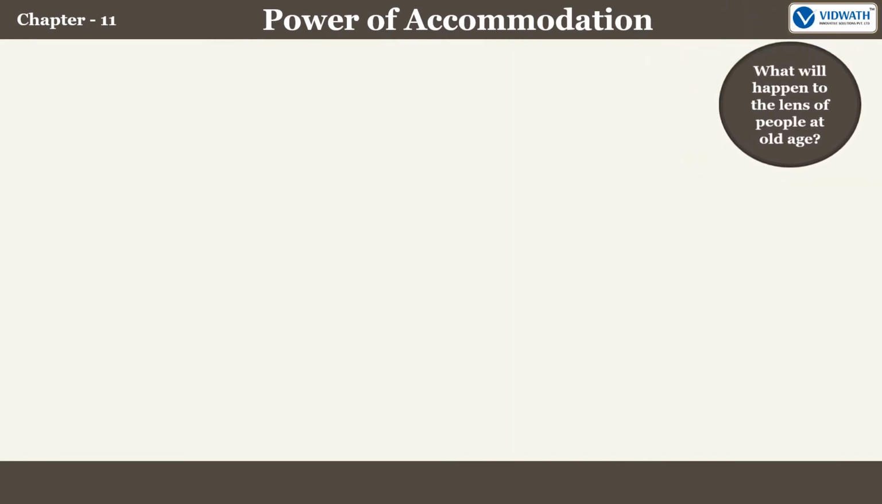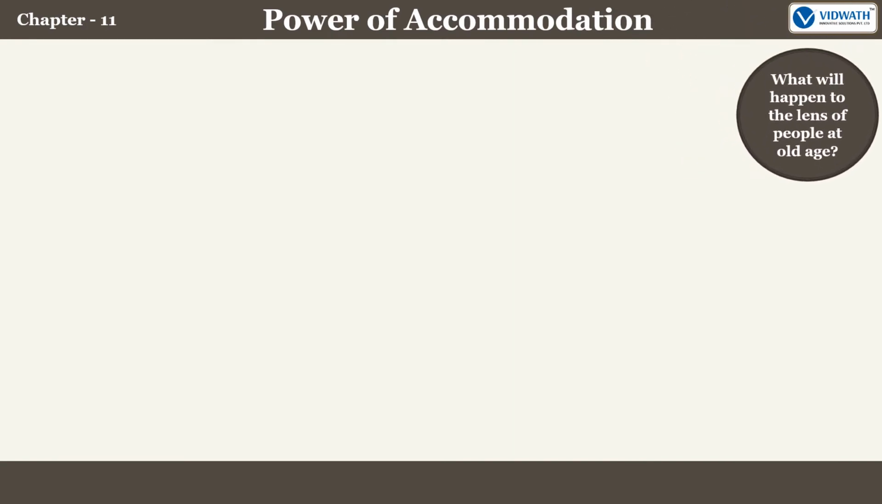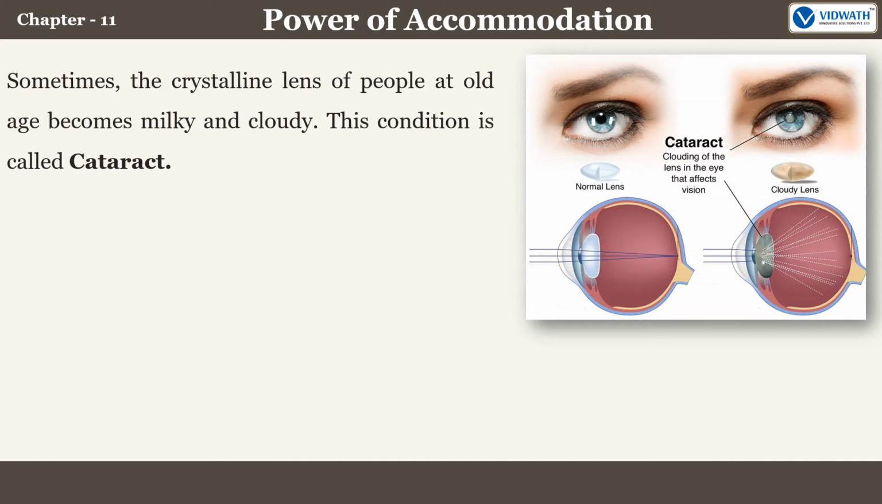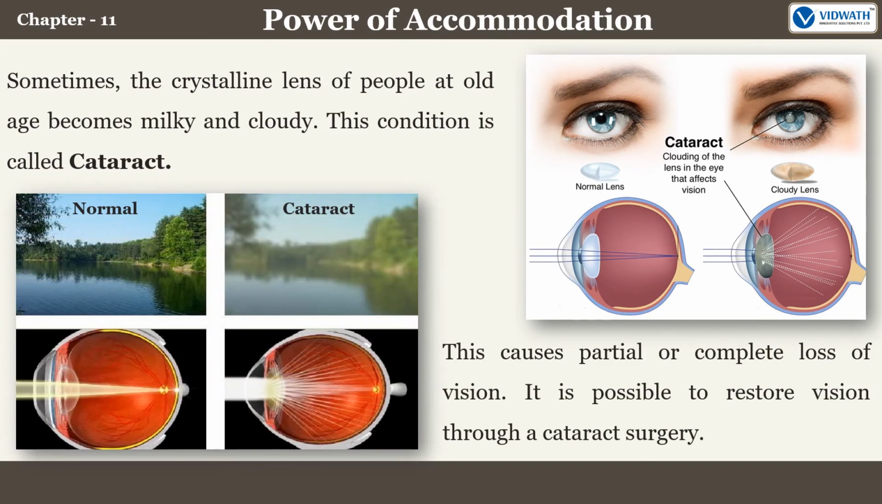What will happen to the lens of people at old age? Well, sometimes the crystalline lens of people at old age becomes milky and cloudy. This condition is called cataract. This causes partial or complete loss of vision. It is possible to restore vision through a cataract surgery.